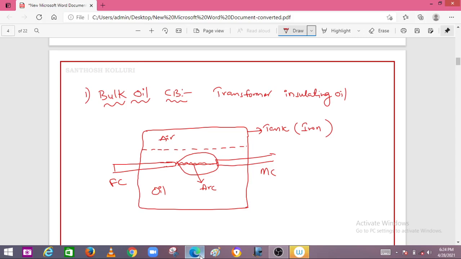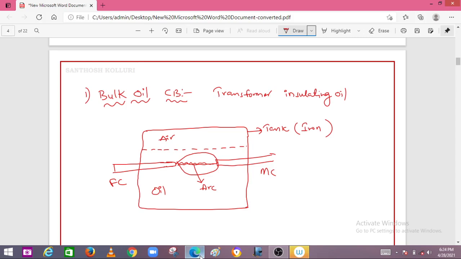Because of that, a large gaseous pressure is developed inside the oil, which tries to displace the liquid oil from the surroundings of the contacts. Therefore the inner wall of the tank has to withstand this large pressure. So, as I already told you, the tank has to be very strong.